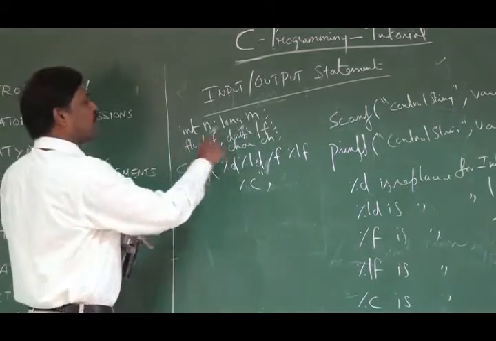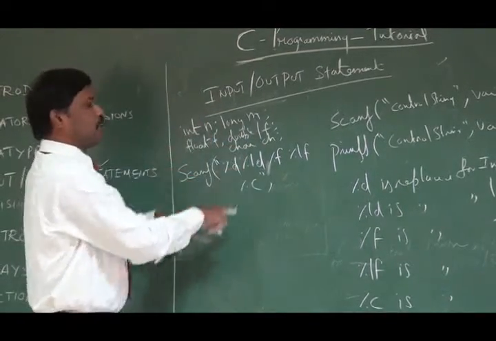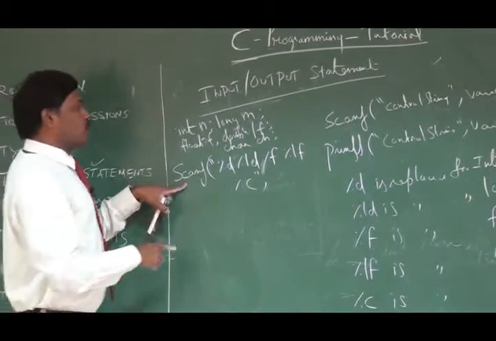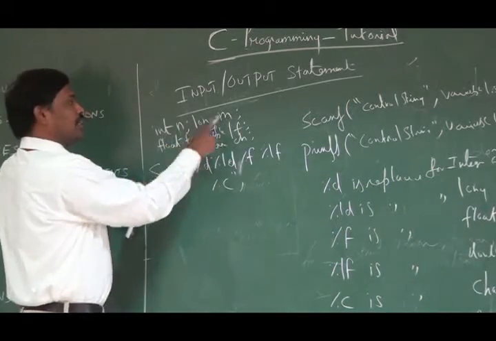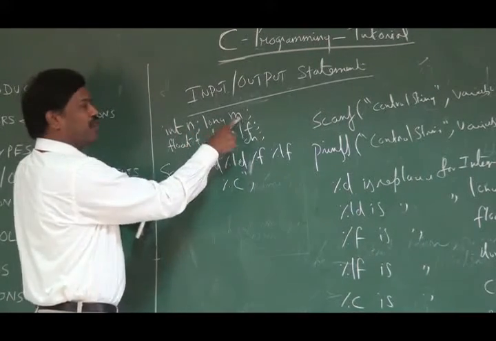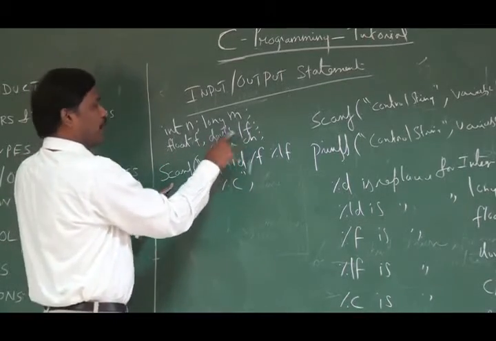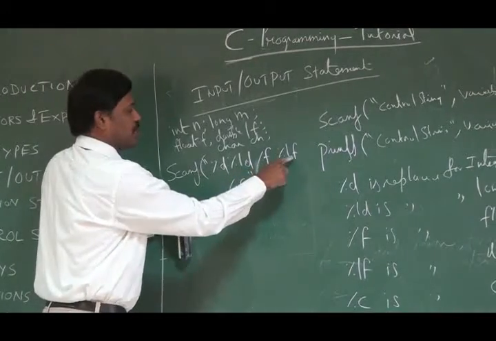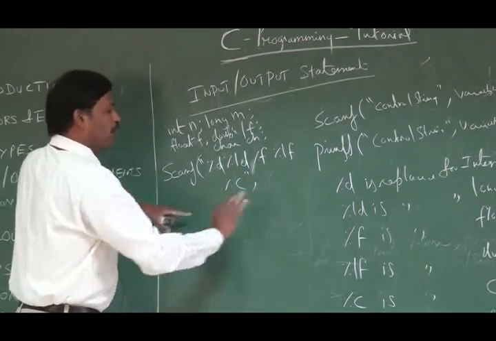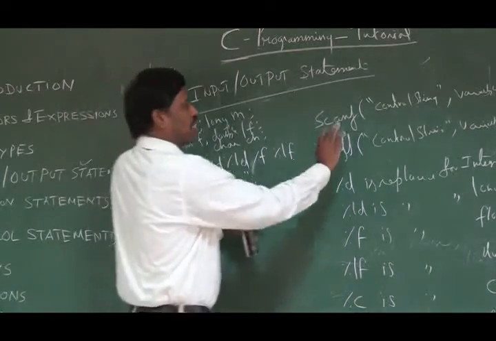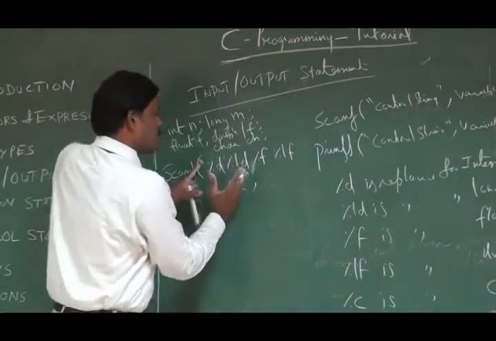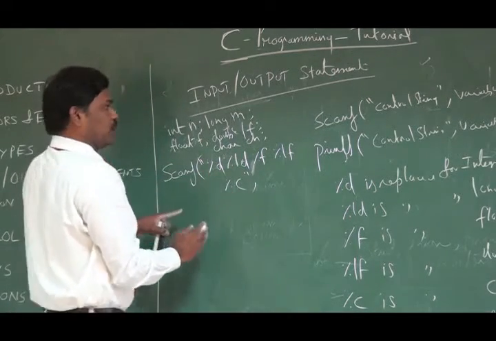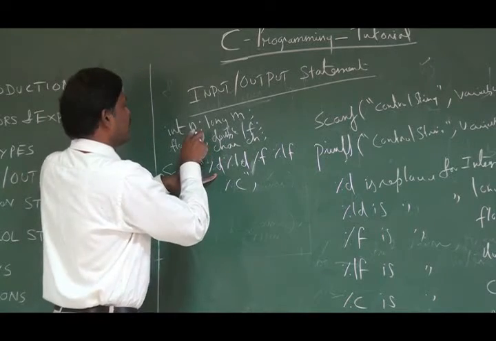So I have declared 5 variables. For these 5 variables, I am going to get the input through the keyboard using the input function scanf. The variables are n of type integer, m of type long, f of type float, lf of type double, and ch of type character. So %d, %ld, %f, %lf, %c. Now I need to give my variable list, because what is the syntax? scanf control string. The control string has been filled with the types of variables I am going to get as input. The first one is %d. What is the variable for %d?